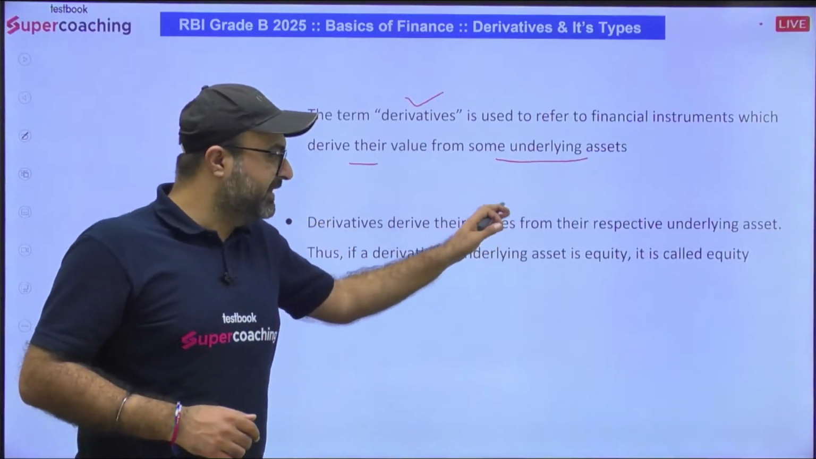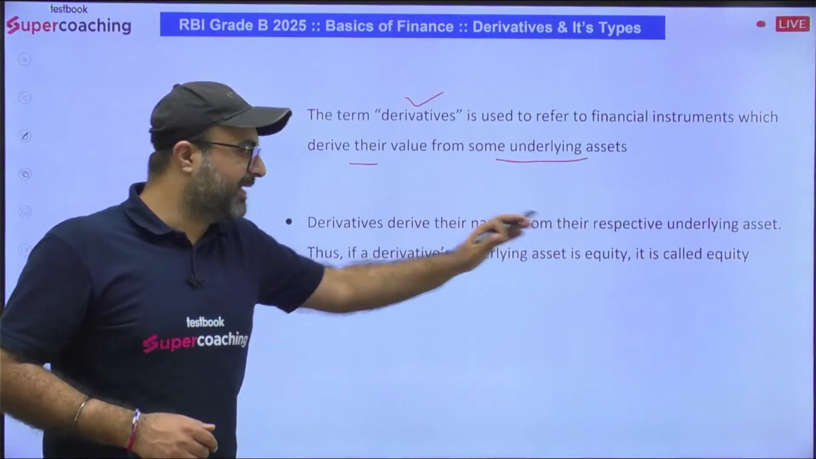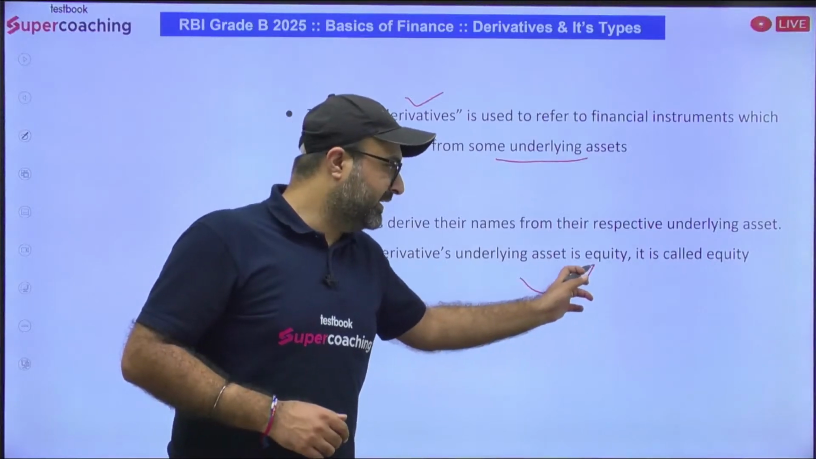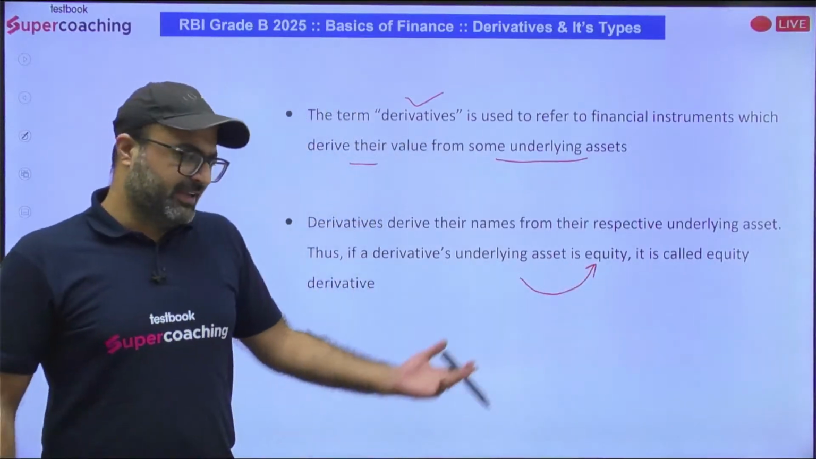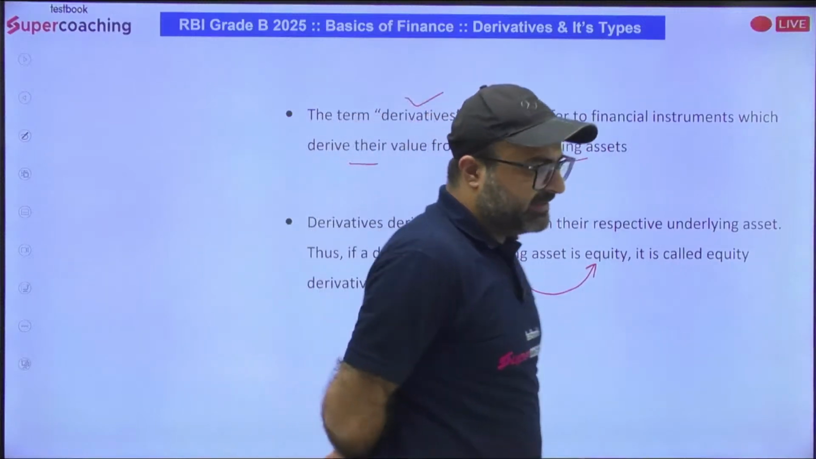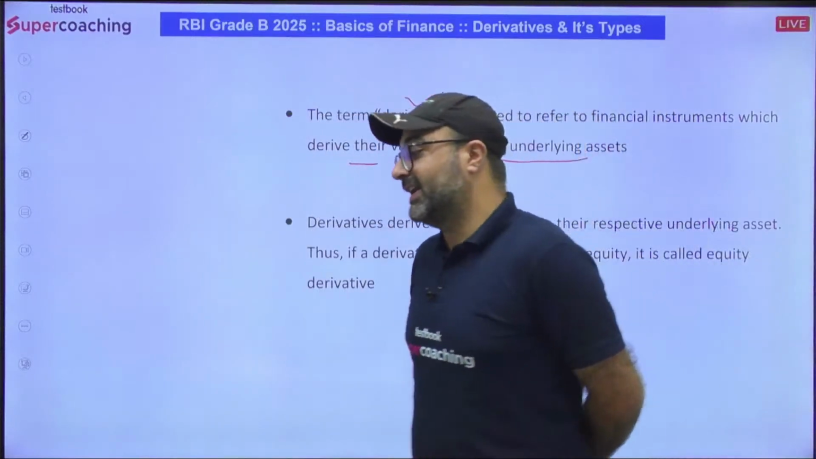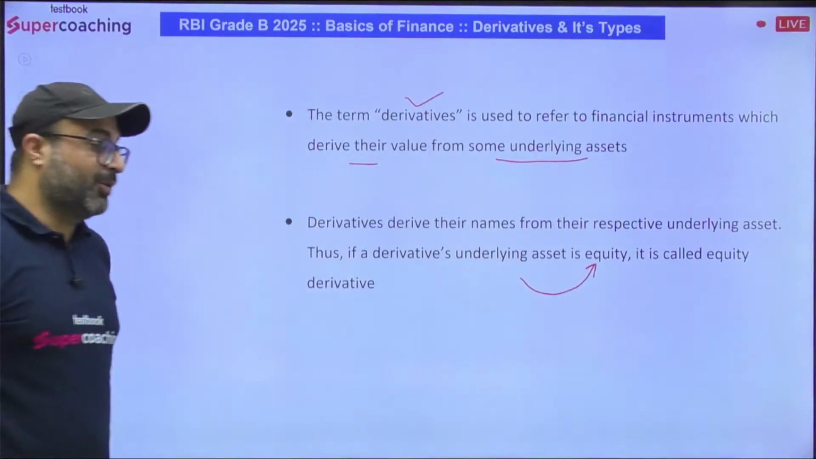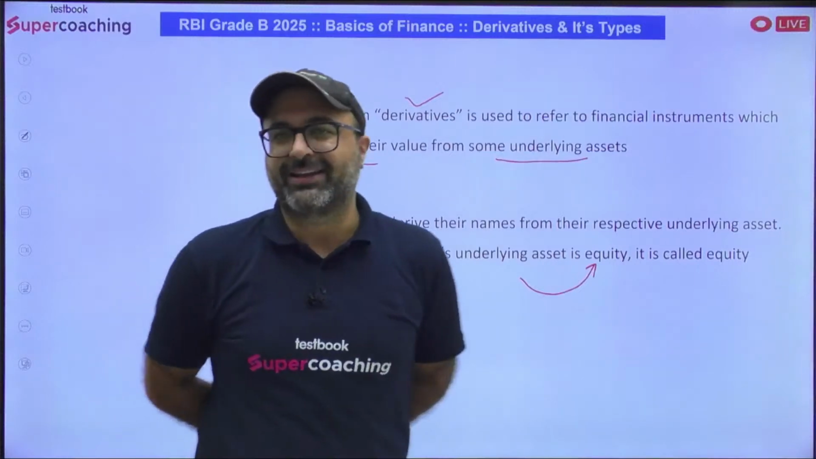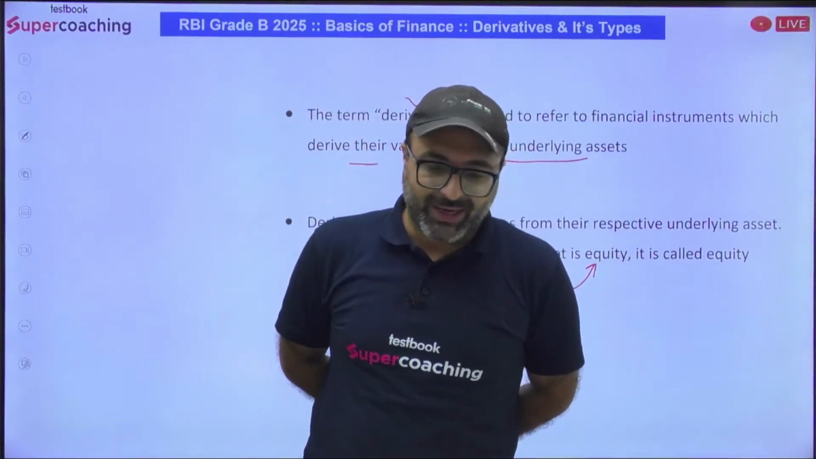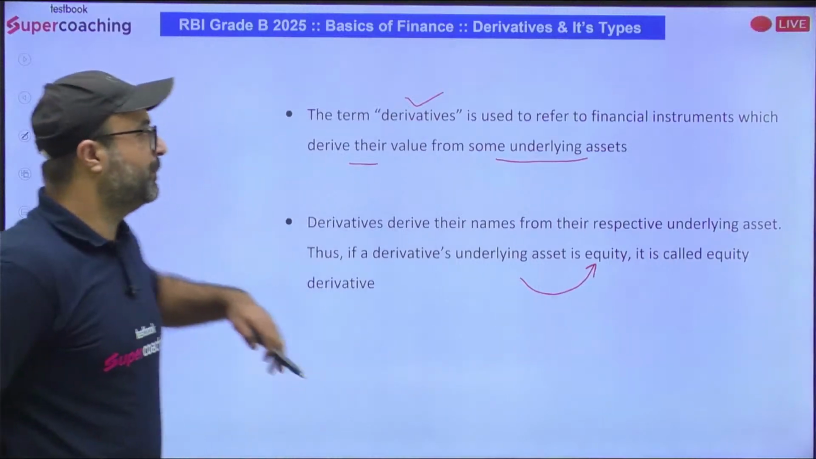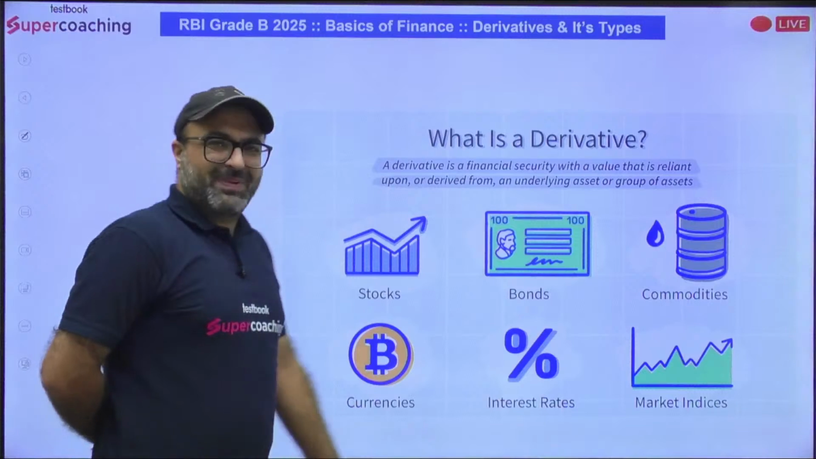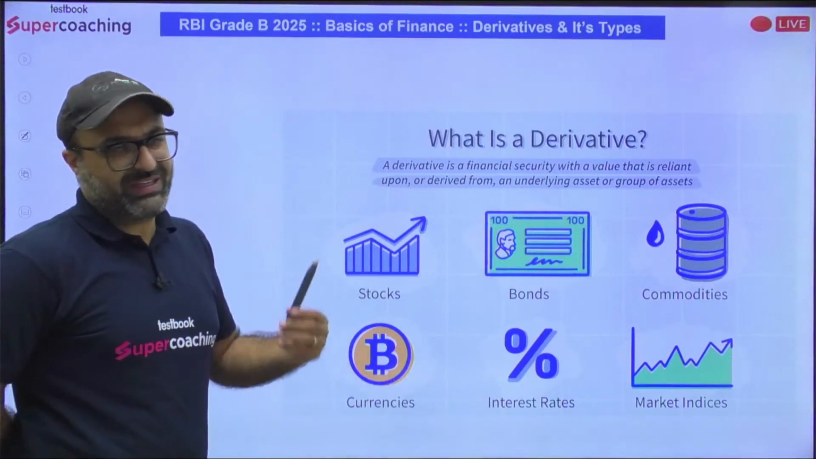Derivatives derive their names from their respective underlying assets. Thus, if the underlying asset is equity, then it will be an equity derivative. If the underlying asset is debt, then it will be a debt derivative. If the underlying asset is real estate, then it will be a real estate derivative. If it is a mobile phone, then it will be a cell phone derivative. I'm just taking an example to make you understand. Got it, guys? Clear? Now, let me restrict myself to the specific assets for which we sign the derivative.